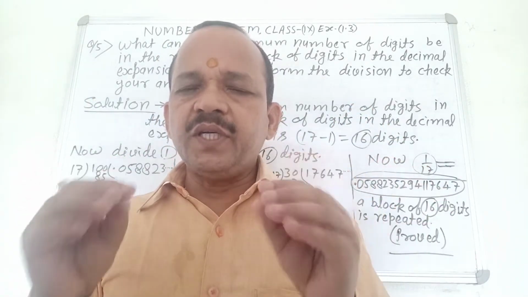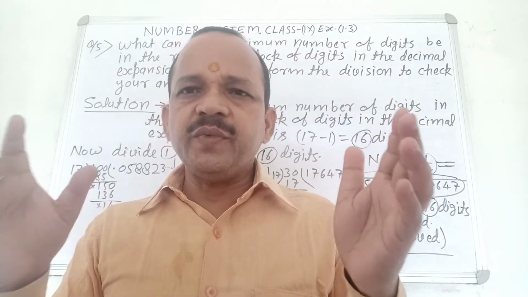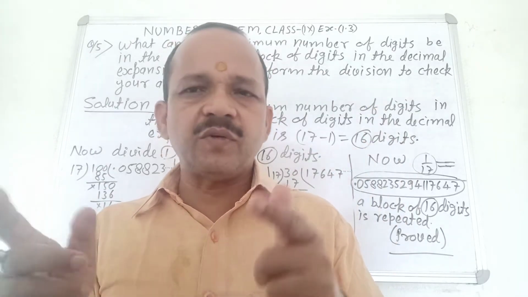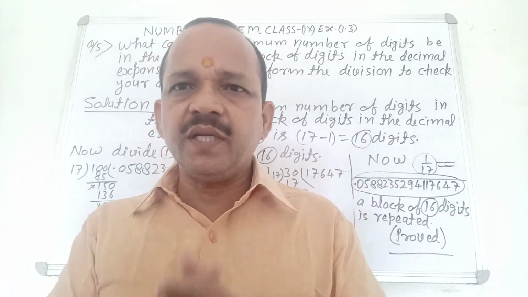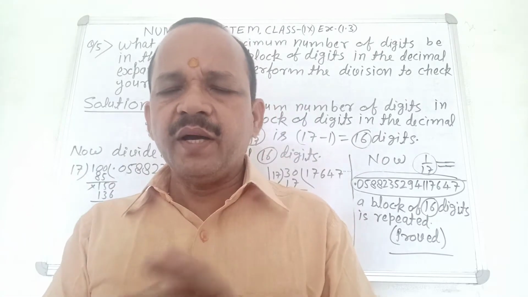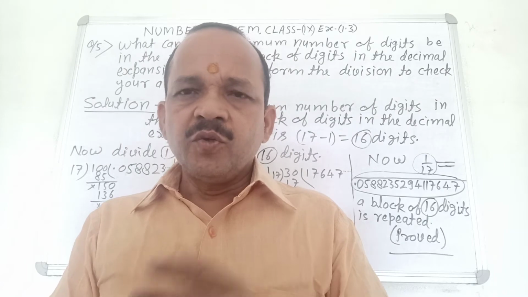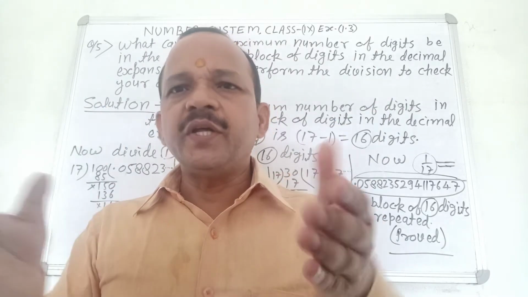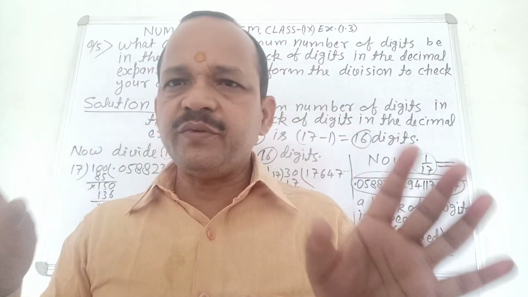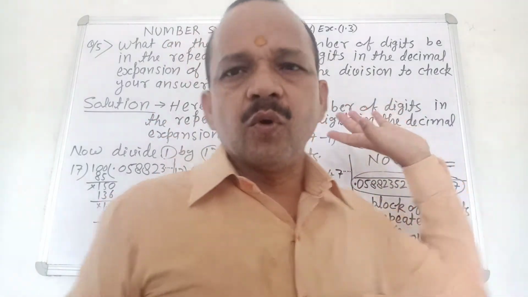Clear? Firstly, I want to describe what a rational number is. A number which we can write in the form of p by q, where p and q are integers, q not equal to 0, is called a rational number. Rational numbers are of two types: first, terminating rational numbers, and second, non-terminating but repeating rational numbers. Today I want to describe repeating rational numbers. Question is clear? No confusion? Very good. Concentrate your mind and see the board.